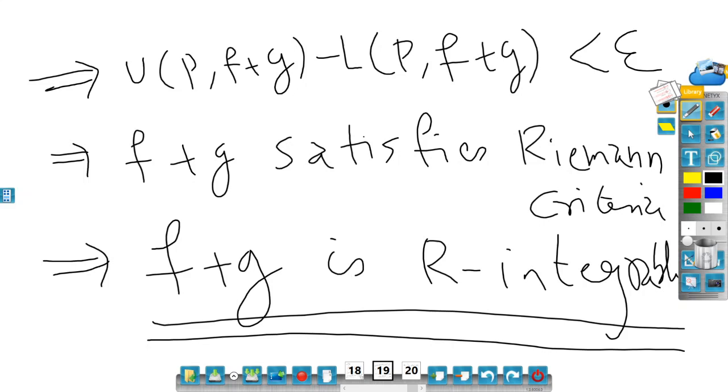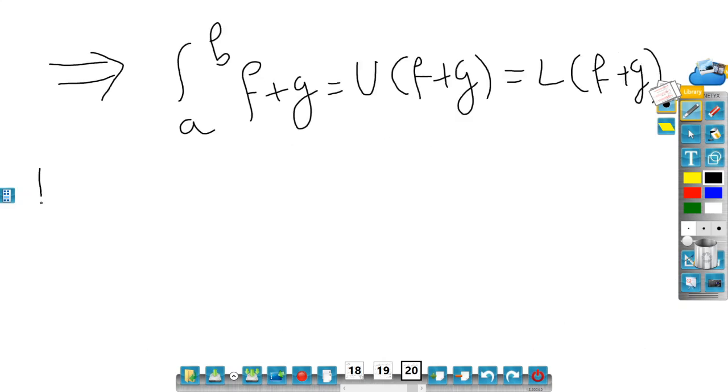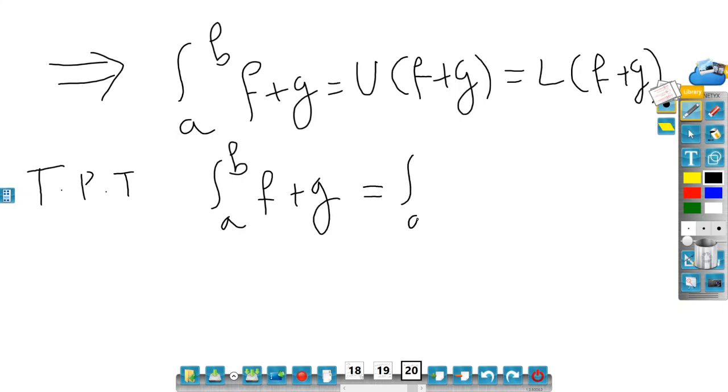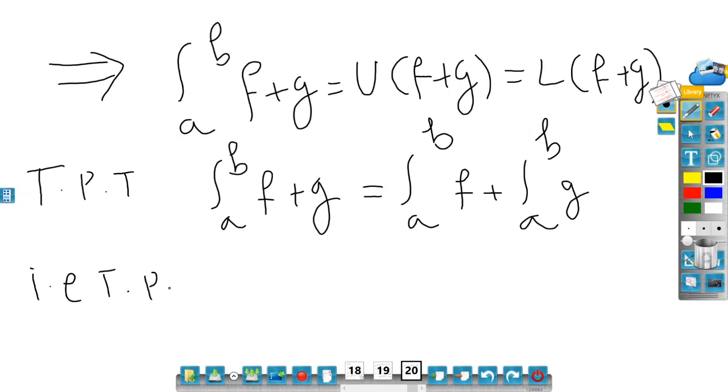Right. So now I have to prove that integral a to b f plus g is equal to integral a to b f plus integral a to b g. That is to prove that they are less than or equal to.